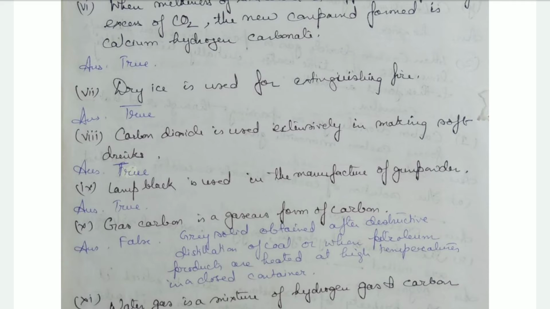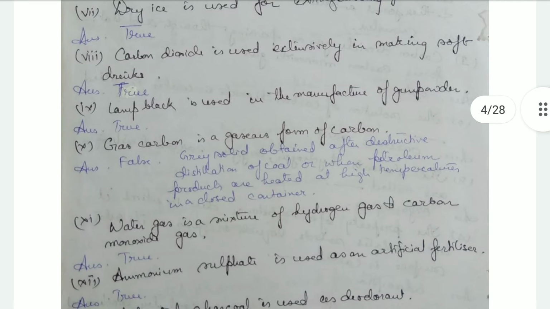Carbon dioxide is used extensively in making soft drinks. That's true. The carbon dioxide is dissolved in water under pressure in case of soft drinks. Then lamp black is used in the manufacture of gunpowder. That's true. Gas carbon is a gaseous form of carbon. That's false. It's a gray solid. This is not the gaseous form of carbon.